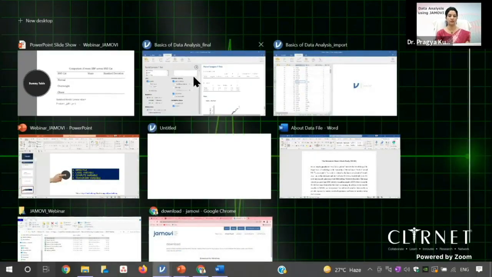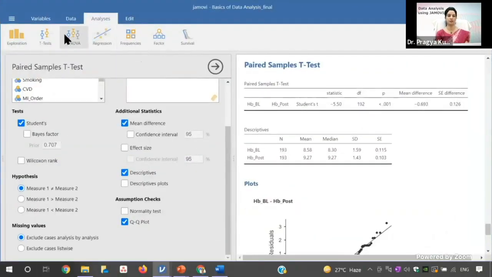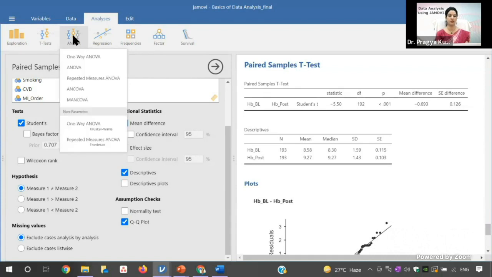For that, you go again to Jamovi. There is an option of ANOVA. In the upper ribbon, you can see all the analyses there. This exploration was for the descriptive. T-test was the independent sample t-test and the paired t-test, and then this ANOVA. So click on this ANOVA.